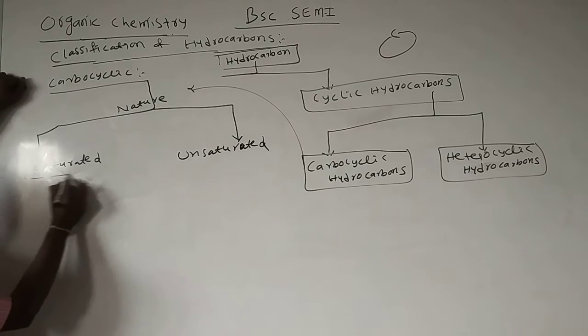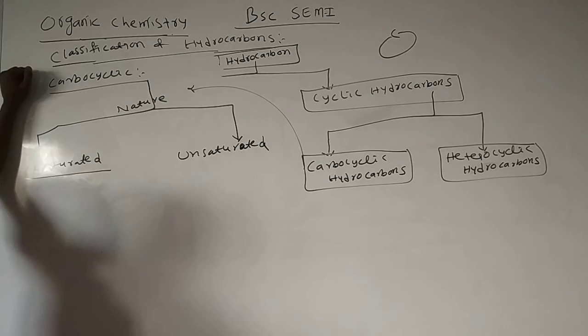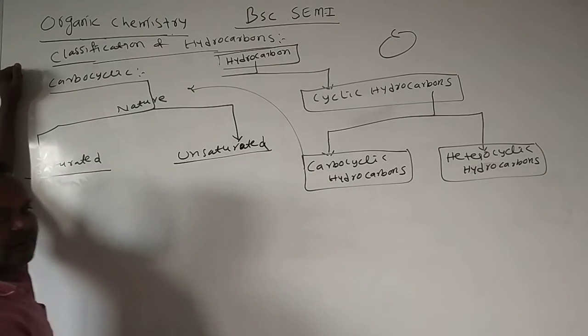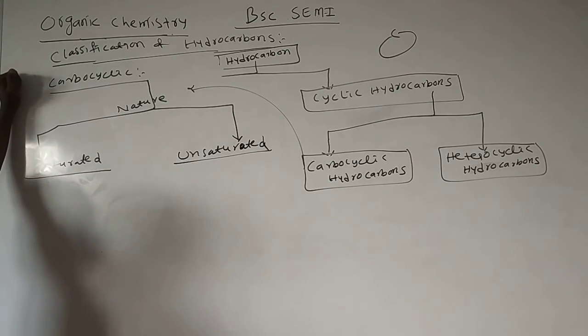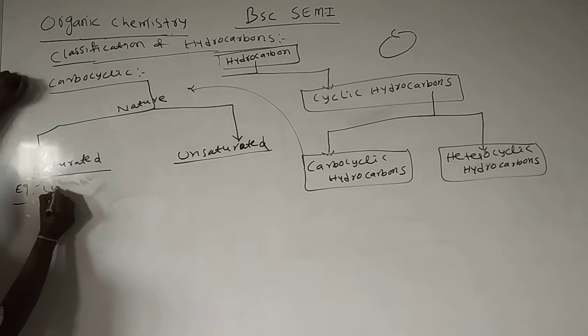Here saturated means, as we already saw, one type of bonds; unsaturated means two types of bonds, sigma and pi bonds. Same example for saturated: cycloalkanes.